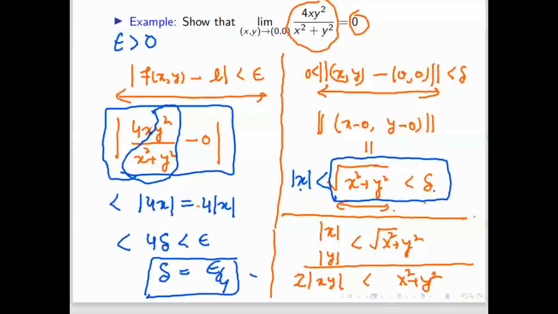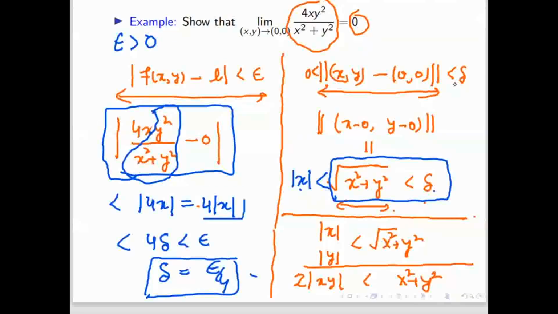Sir, how is y square by x square plus y square less than 1? Okay, see, y square by y square is 1. If you add something in the denominator, it will be less than or equal to 1. If x square is 0, then it is 1. Because x square is always greater than or equal to 0, if you add something, then it will always be less than 1. So it is 4 mod x.